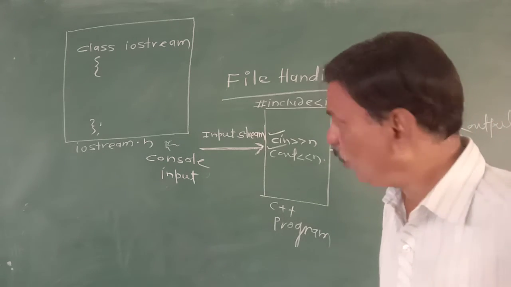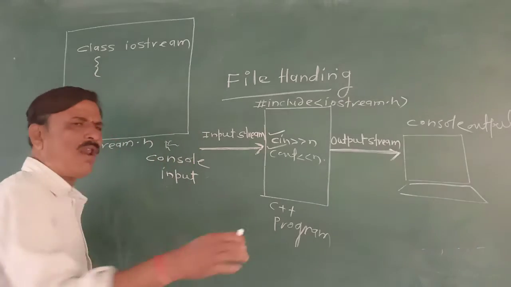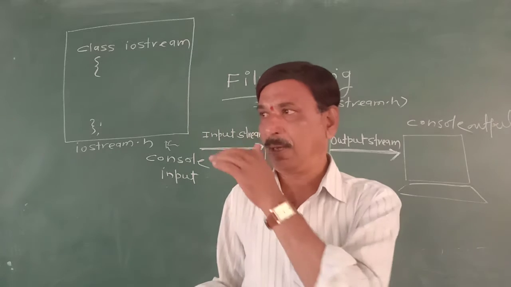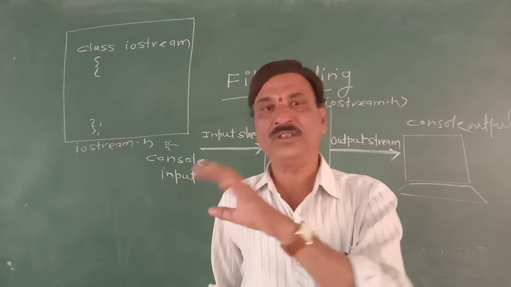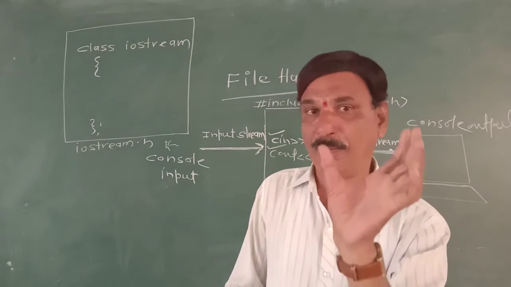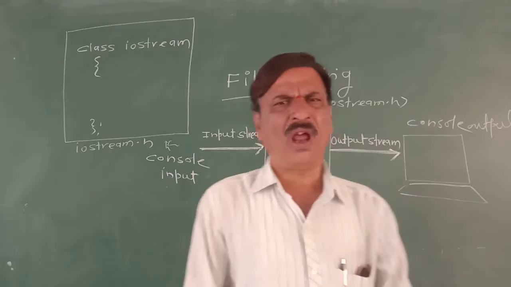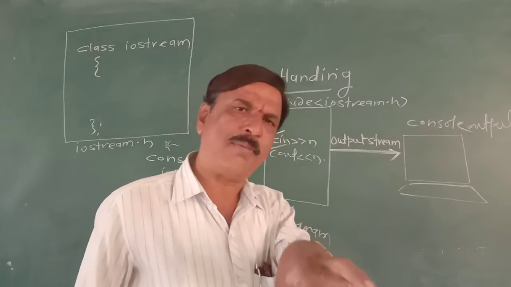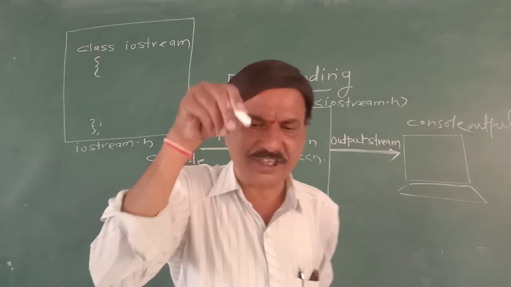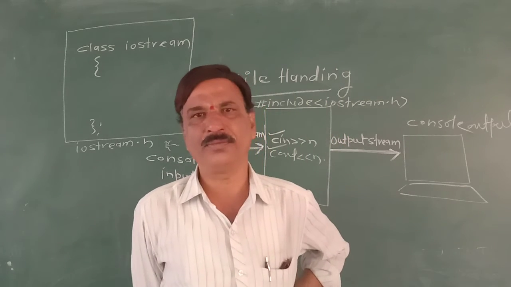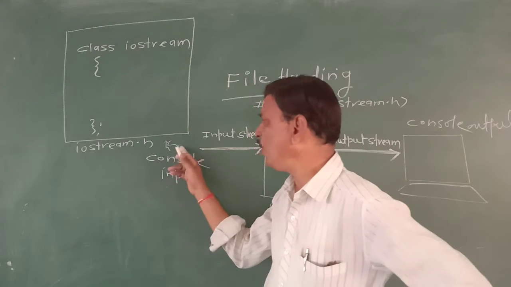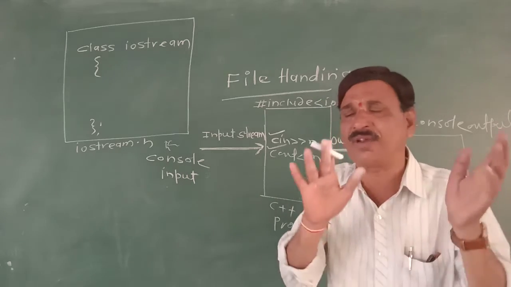Now suppose a huge amount of data is there, bulk amount of data is there. Say there are 1000 students and their date of birth is available, and we have to write such a program. By using that date of birth, we have to calculate current age of every student. So 1000 student names and their date of birth are there. It will have to be input through the console input device. It will take a lot of time.